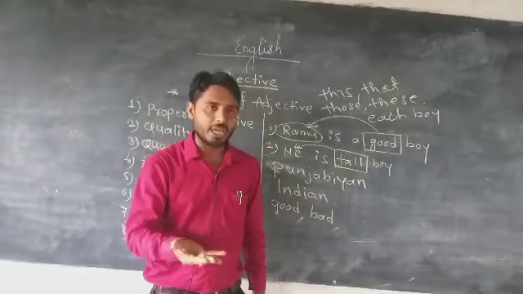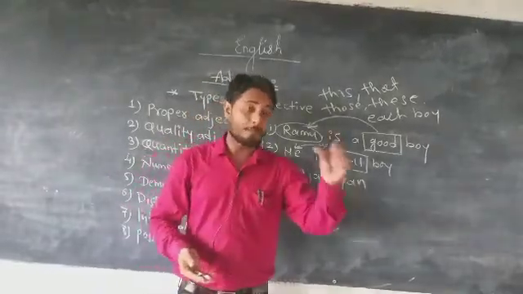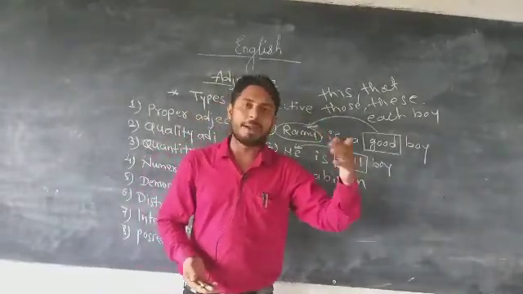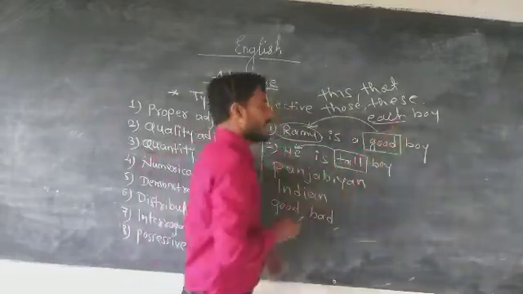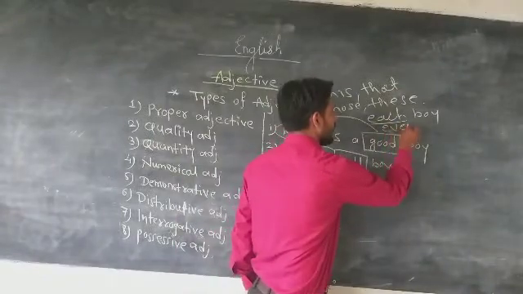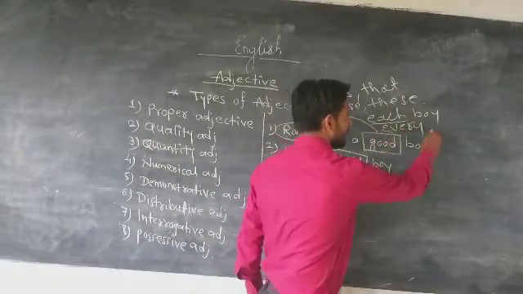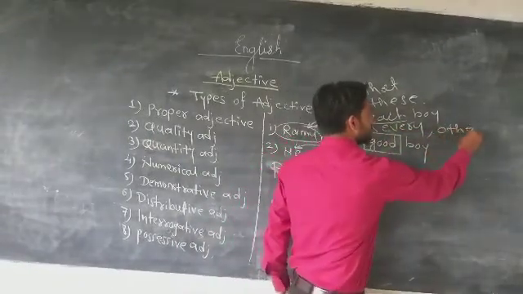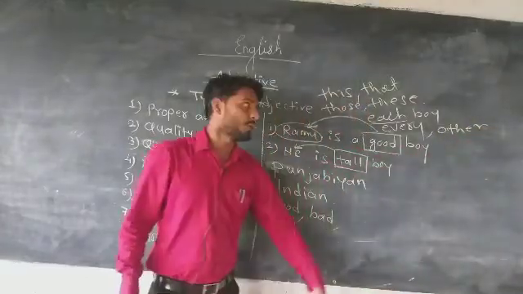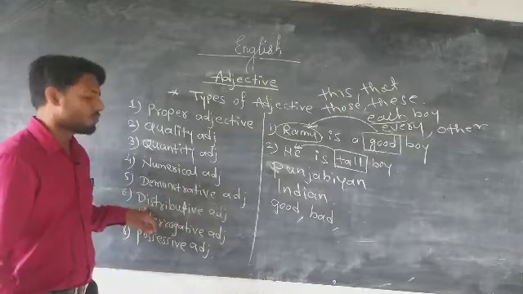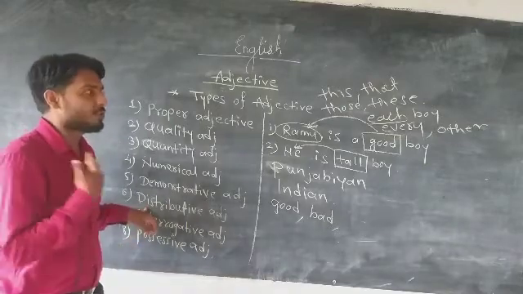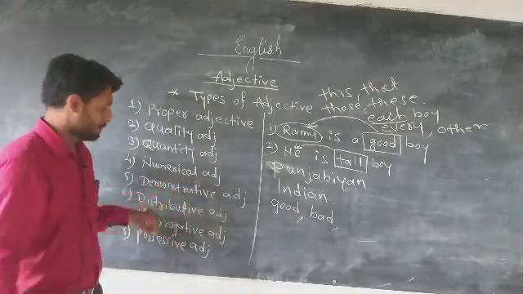It means I say to all the students, each and every particular student should complete the homework on time. Here I use each, every, other. These are also adjectives, but the category of adjective is distributive.